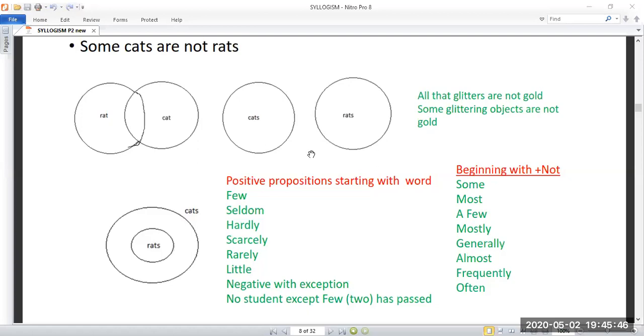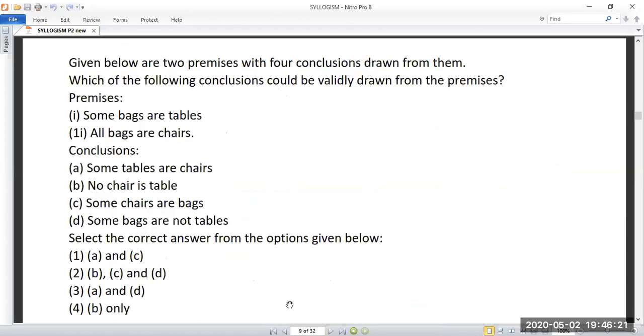In the last slide I told you, no student except Ram has passed. That means it is definite, so you have to go for no. But in some other cases, it will be given like no student except a few has passed, or no student except two has passed. That means you definitely have to solve it in the some not model only. We will see this with some examples. These examples are not prepared by myself. These are questions asked in previous years' various competitive exams. So everyone can solve this problem.